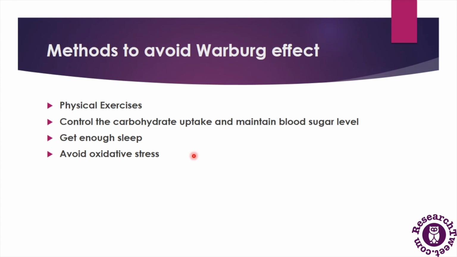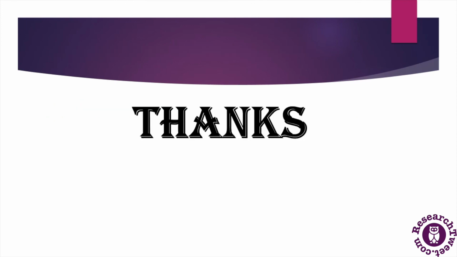These cancerous cells also adopt this method of energy production, because for dividing at a faster rate they need carbon matrix, because we know that it is not only the nucleus dividing, the whole cell is dividing, and to make copies of all the organelles they need carbon matrix, and they get this carbon matrix by the process of fermentation or by the process of aerobic respiration. So in this video, we have discussed the Warburg effect in cancerous cells, the features of the Warburg hypothesis, and methods to prevent or avoid the Warburg effect in our body.